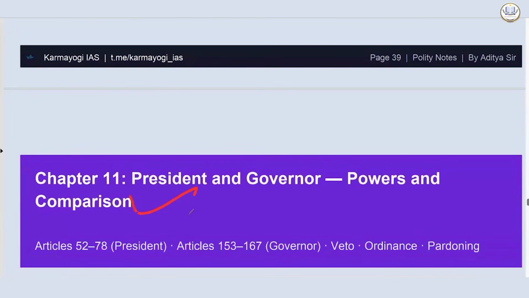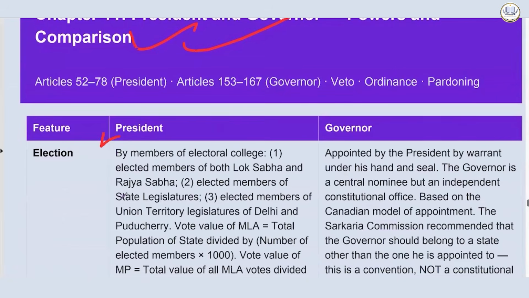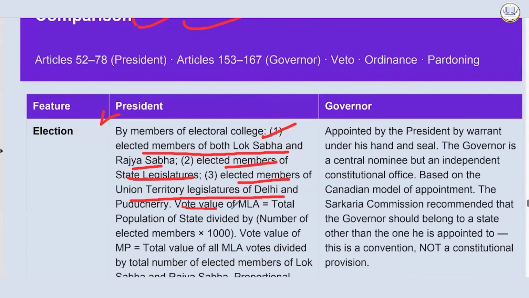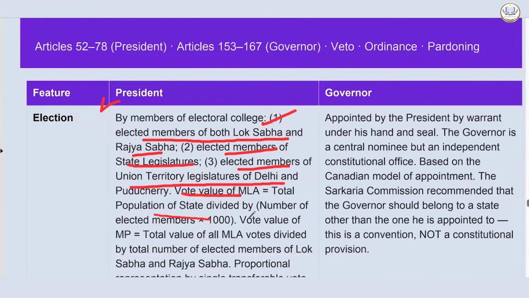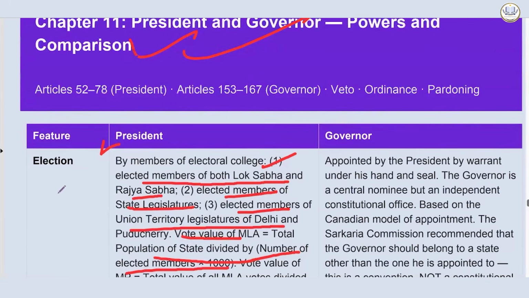Then comes your President and Governor. Let's have a comparison. The election of President is by members of the Electoral College, that includes elected members of both Lok Sabha and Rajya Sabha, elected members of state legislatures, and elected members of Union Territory legislatures of Delhi and Puducherry. Vote value of MLA is equal to total population of state divided by number of elected members into 1000. Vote value of MP is equal to total value of all MLAs divided by total number of elected members of Lok Sabha and Rajya Sabha. Proportional representation by single transferable vote with secret ballot is allowed.